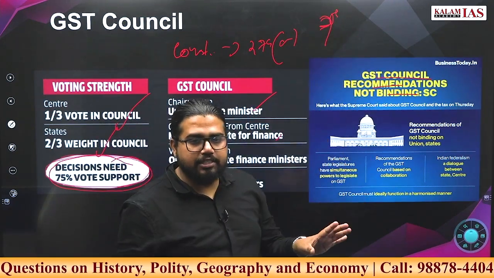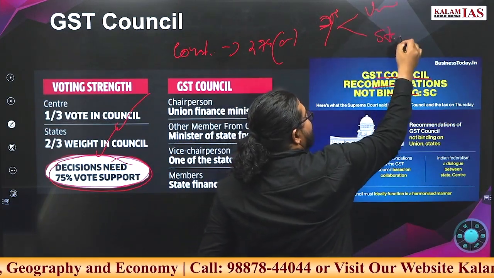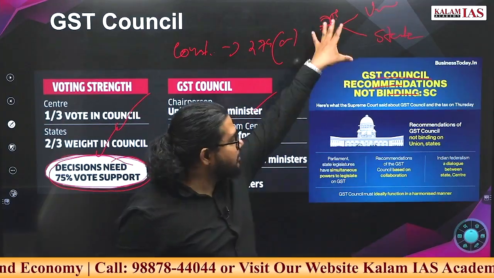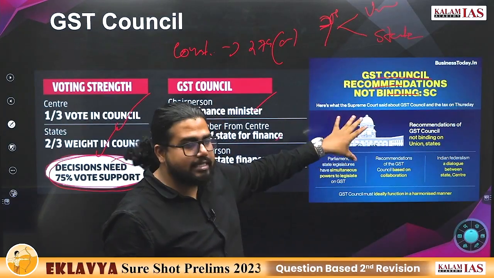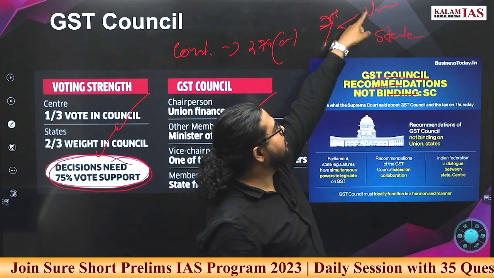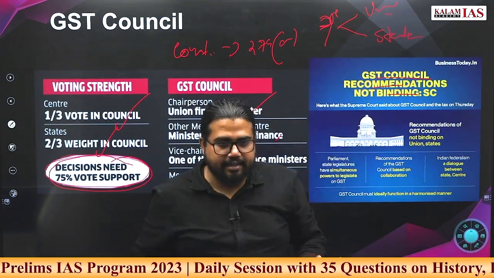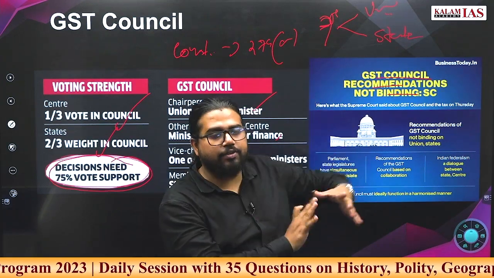Roughly based on the 7th Schedule. That means the Union has XYZ powers, the state has XYZ powers. Still this is applicable. Now how are GST decisions being implemented? GST Council decides something and the Union will go and implement it, the states will go and implement it independently. This is how GST was functioning.